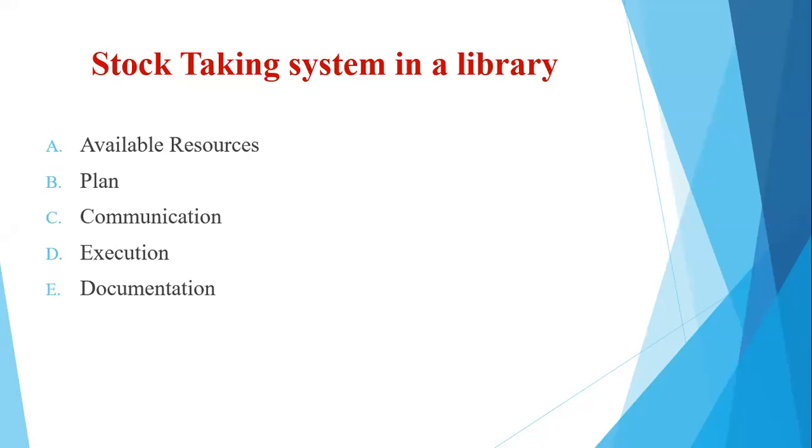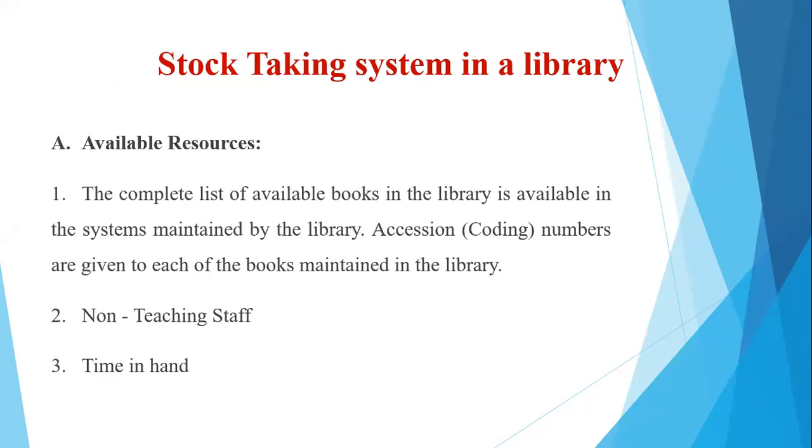So first of all, we will be looking into what are the available resources in order to check the stock of the library. As someone has said, at the time of purchase itself, the complete list of the entire books available in the library would be available in the systems maintained by the library.